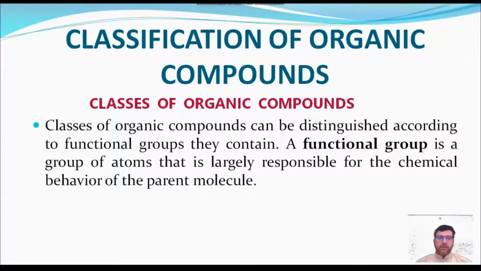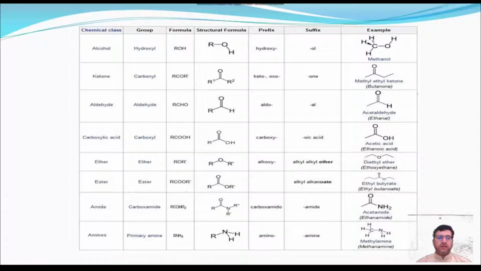Organic compounds or hydrocarbons are made up of hydrogen and carbon, and these can be classified on the basis of their functional group and structure. Functional group is responsible for the chemical activity of the compound. In this table, we listed functional groups, their structural formulas and examples. For example, hydroxyl, carbonyl, aldehyde, carboxyl, ether, ester, etc.